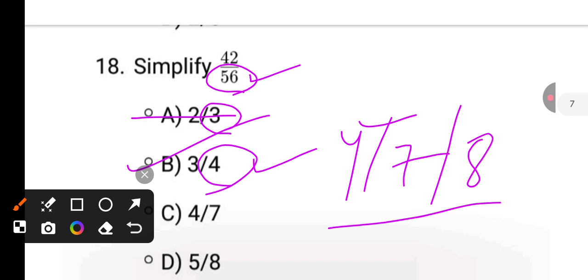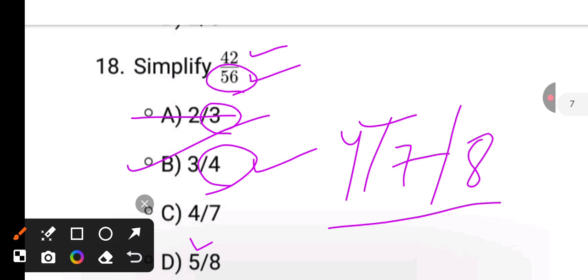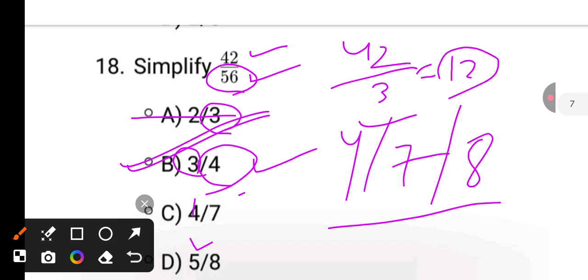Again see here, 5 is there. Here 42. 5 is not a factor of 42. Okay. Again 4 also. 4 is not a factor of 42. 3 is a factor of 42. 42 divided by 3, it is 14. Okay, this is the short way.